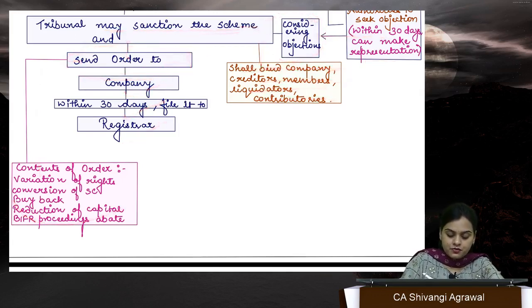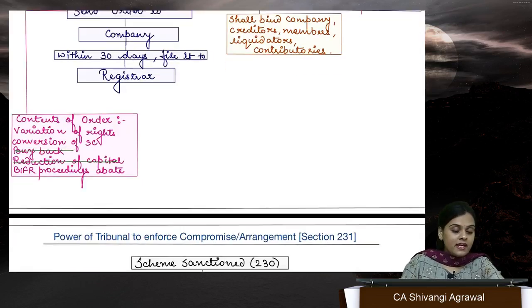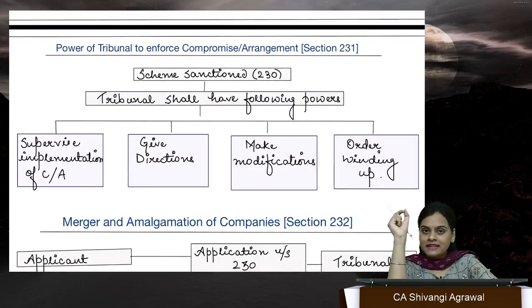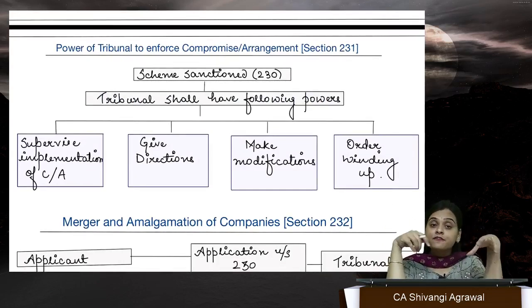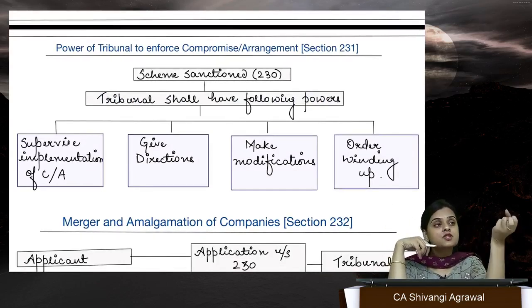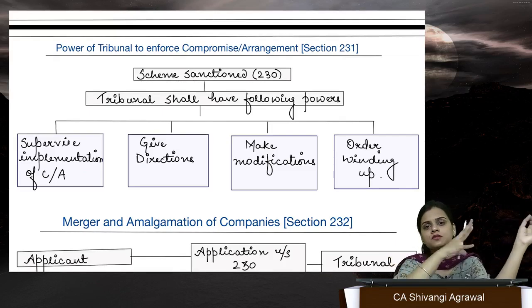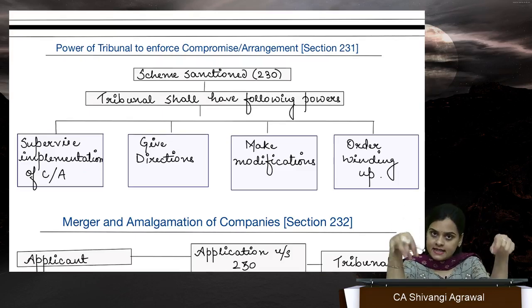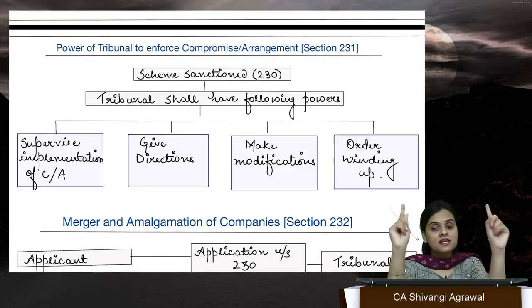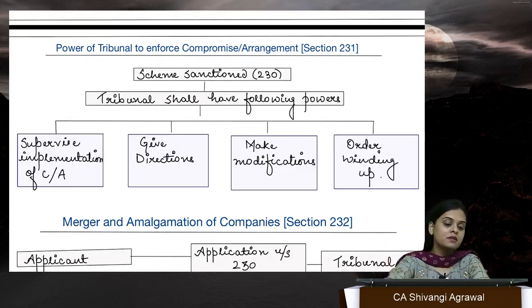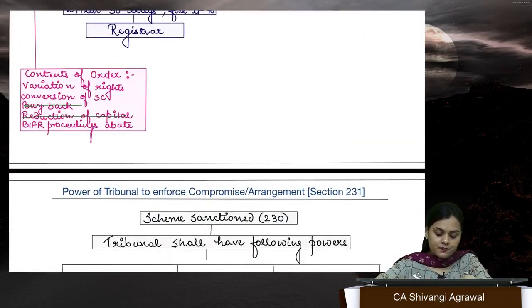What is going to be the contents of the order? Variation of rights, that is the first thing. Variation of rights means what? We have a section 48, which tells that if you have to vary the rights of a shareholder, then in that situation you need to take their approval, right? If it affects some other class, then you take approval of that class also, etc., etc. So there is a procedure which has been given. In case your compromise or arrangement is somehow altering the rights, then you must follow section number 48. Okay.